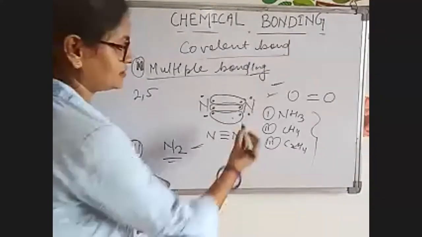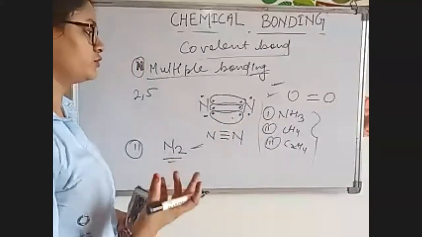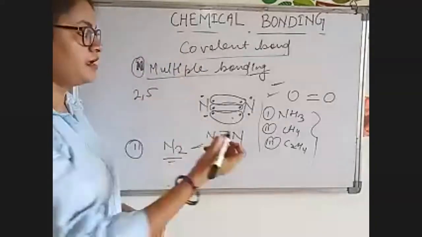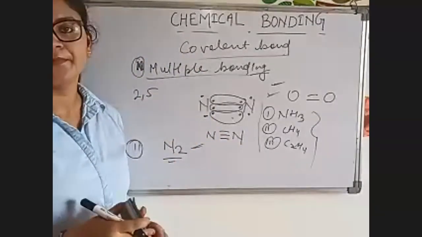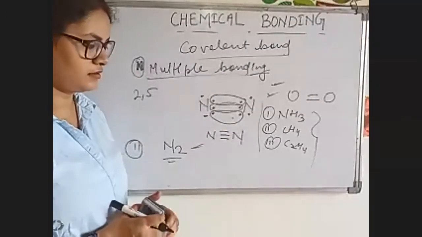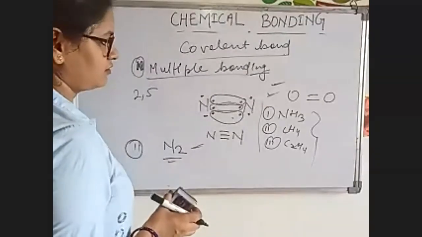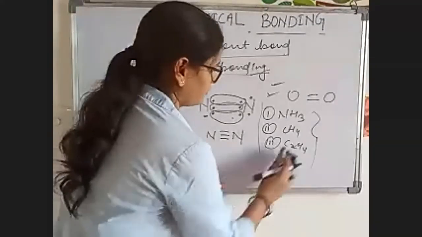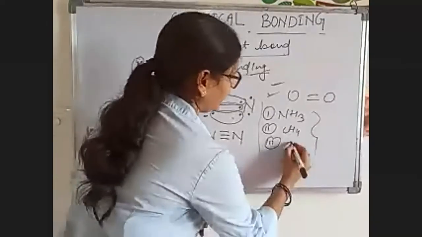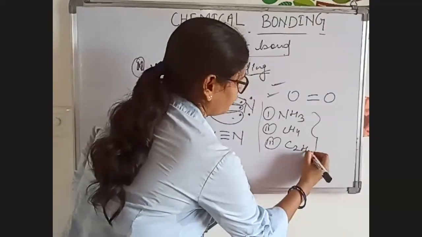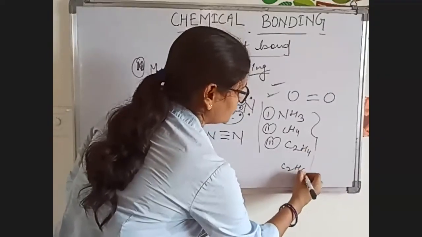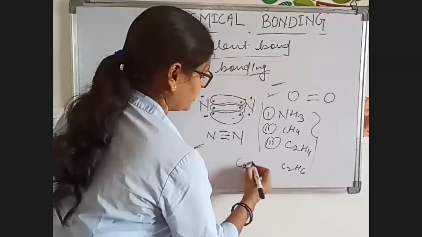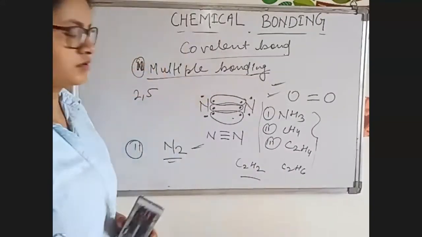Yes, these three are your homework. You have to write down the covalent bond. You have to make the diagram and show the bond. The third question is C2H4, yes. You can write for C2H6 also, then C2H2 also. Clear?